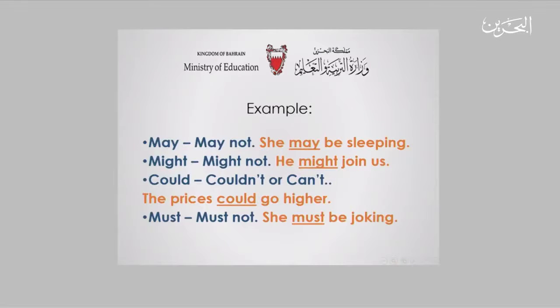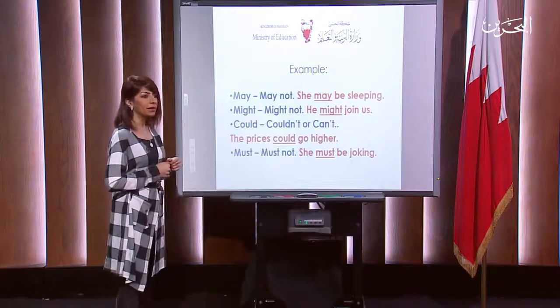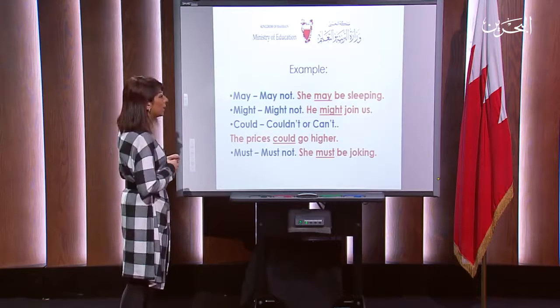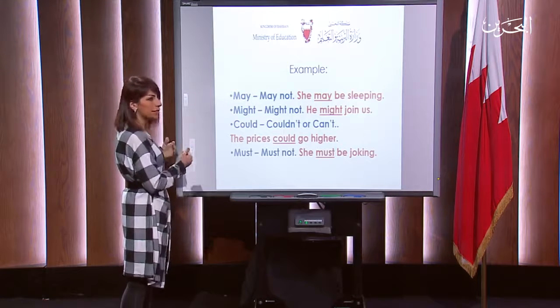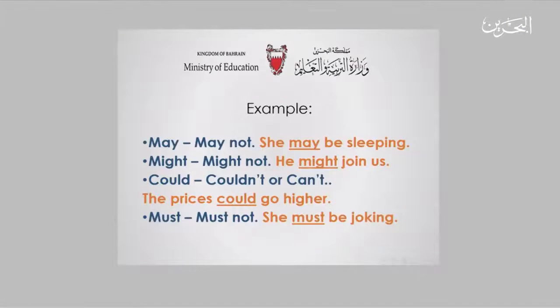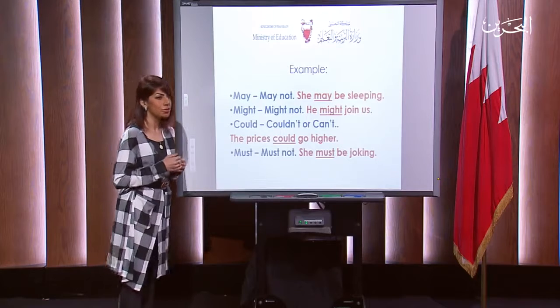Here's an example of the group of words that I have spoken about. Let me start with may or may not. And there is an example given to explain this more. She may be sleeping. Am I sure that she's sleeping here? No, I'm not sure. Let's see the other group of words. It's either might or might not. Again, there's another example. He might join us. Is he going to join us for sure, 100%? No, he might join us.